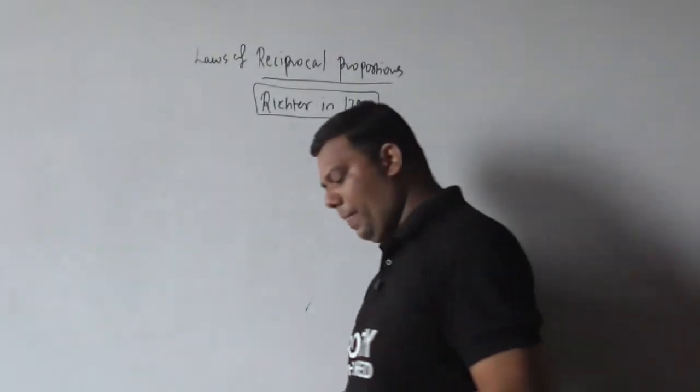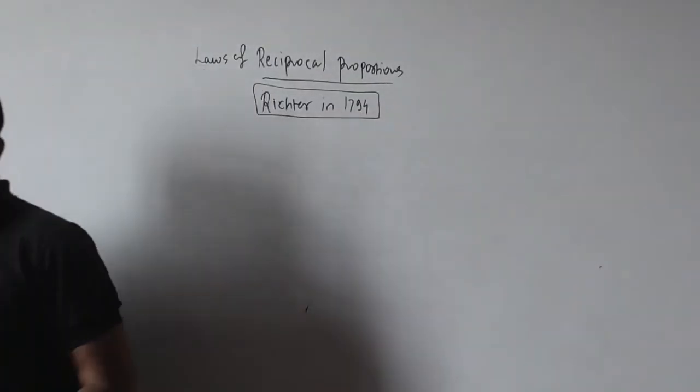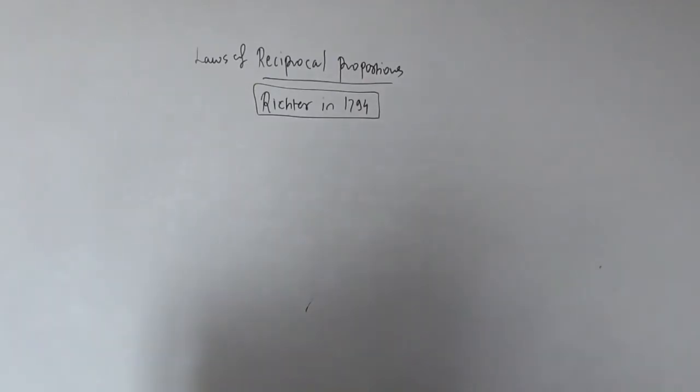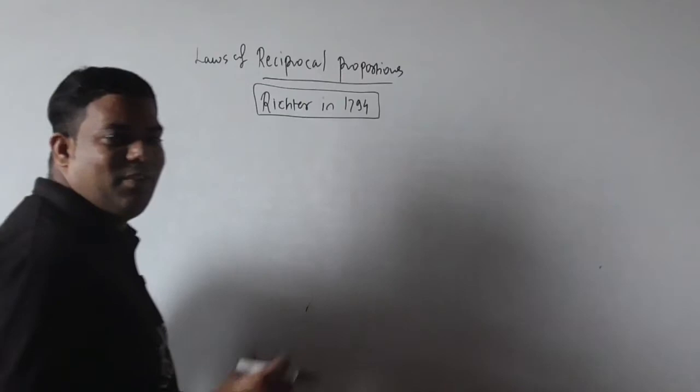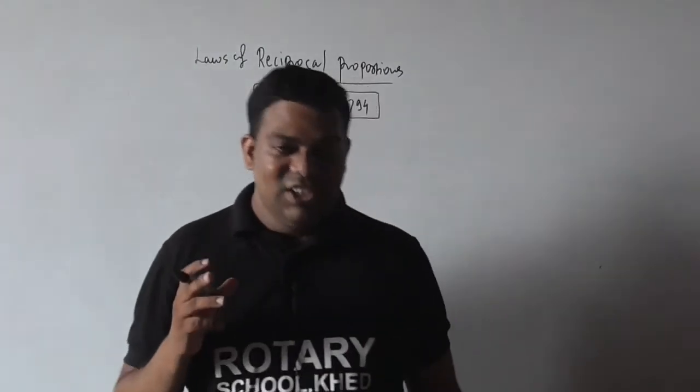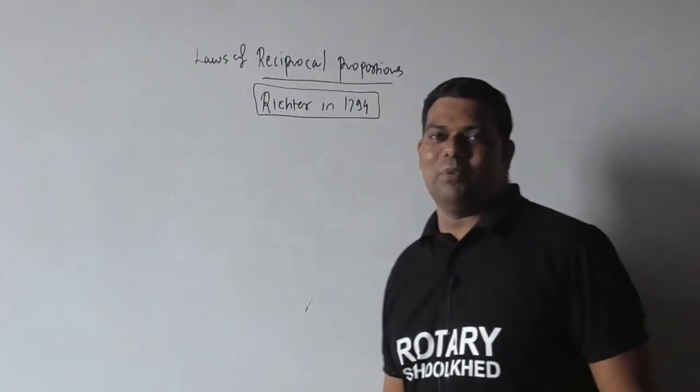Before that, we must know the statement. The statement is very important.